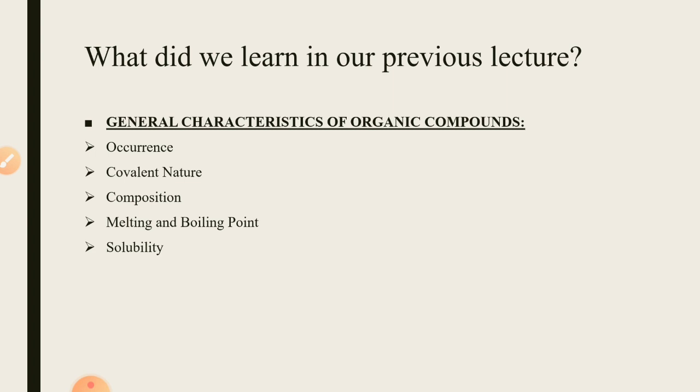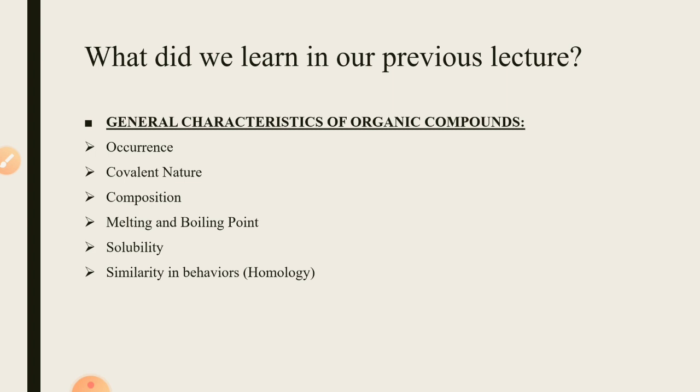So all the polar organic compounds will be soluble in polar solvents, and we read that all the non-polar organic compounds will be soluble in the non-polar solvents. For the polar solvents, we had an example like ethanol and the methanol, and for the non-polar solvents, we had the example like ether and the carbon disulfide or benzene.